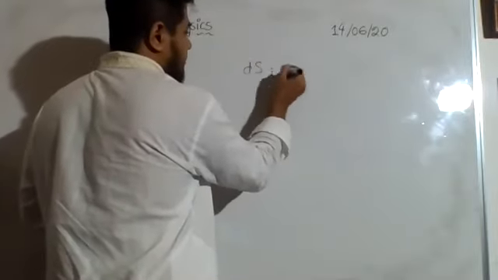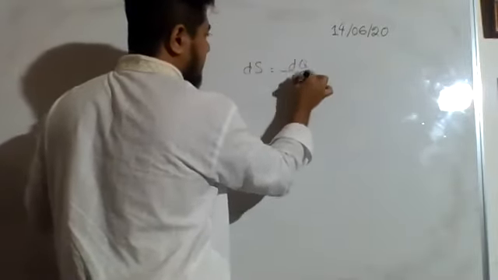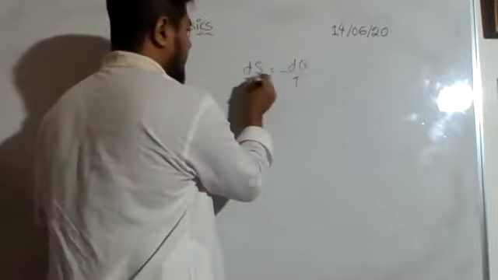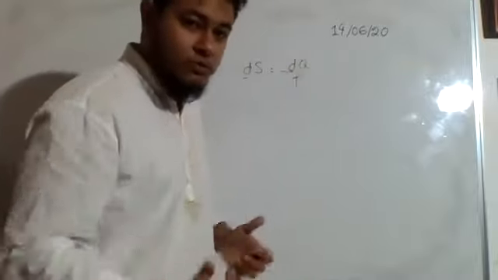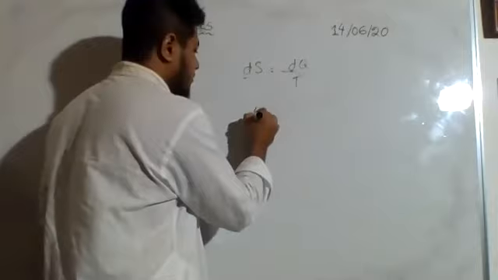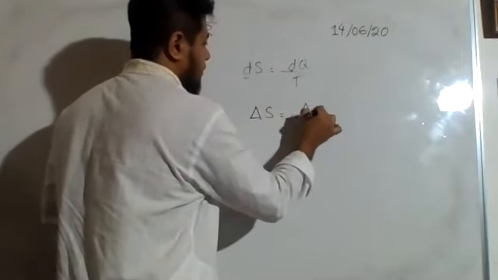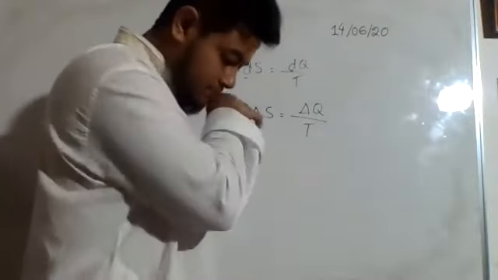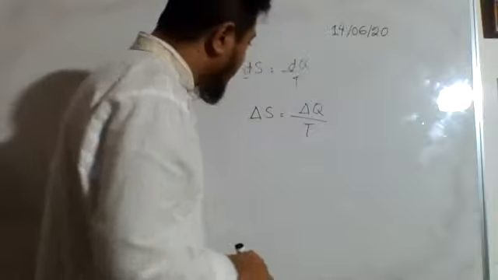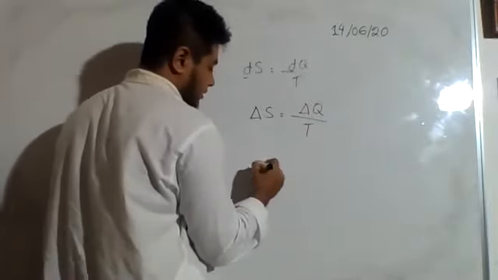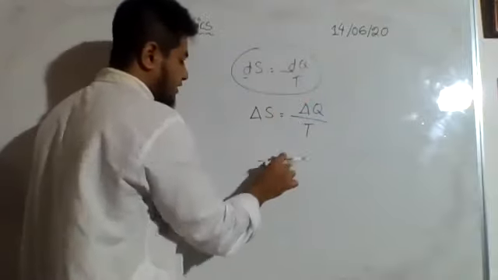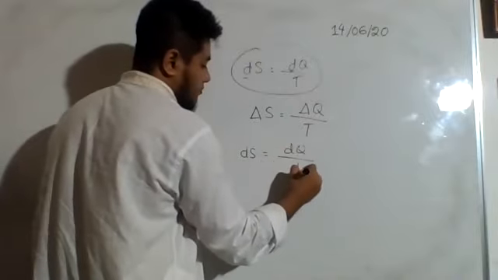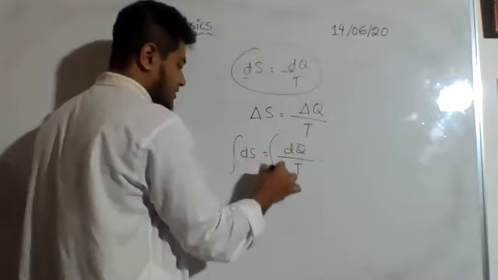We know that ds is equal to dq by t. Now, d is something we use for a small amount of change. Let us say I'm not dealing with a small amount of change. So I can write delta s is equal to delta q divided by t. Now, if I integrate it, let us say this line I want to integrate. So ds is equal to dq by t. If I integrate it, what will happen?